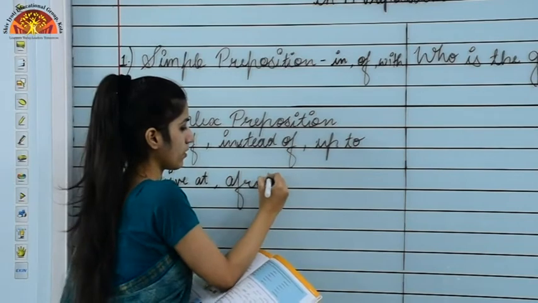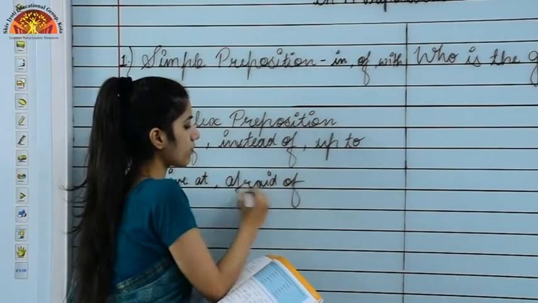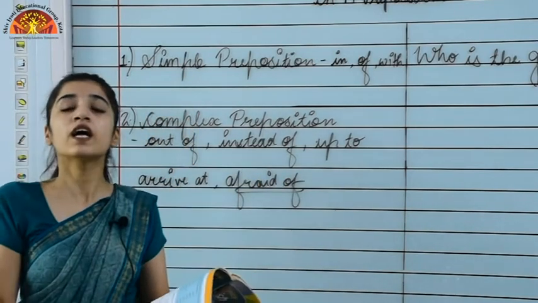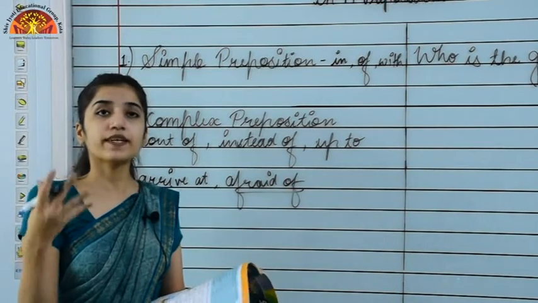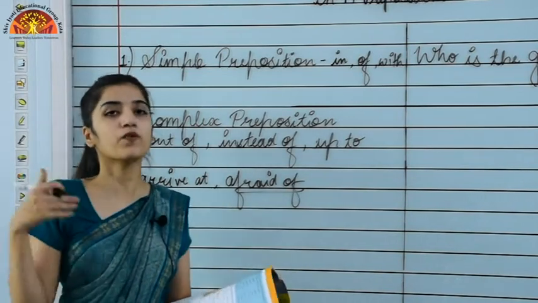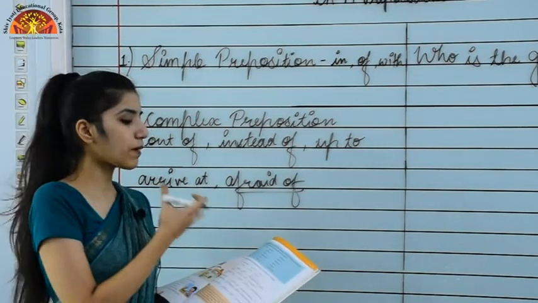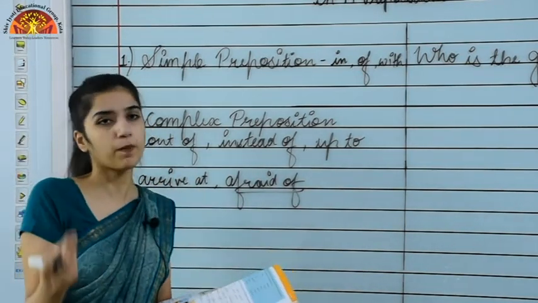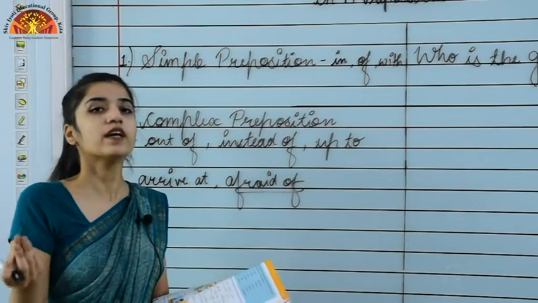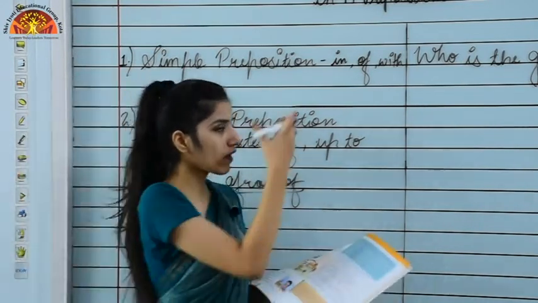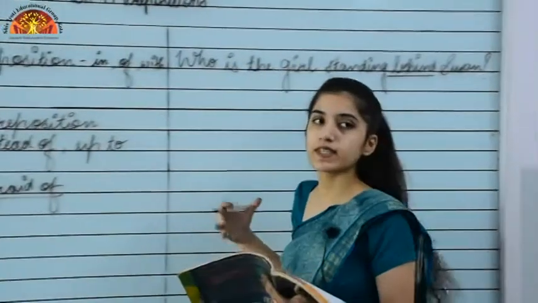Afraid of. These are the words which are showing what? Which are showing some fixed expressions, and they are coming with a verb or an adjective. Okay, so they are what? They are also some specific prepositions that show what? Fixed expressions. Okay, now let's see some more exercise, some more examples.